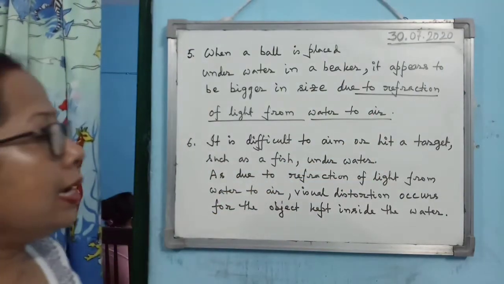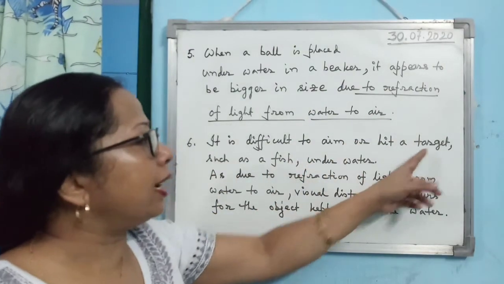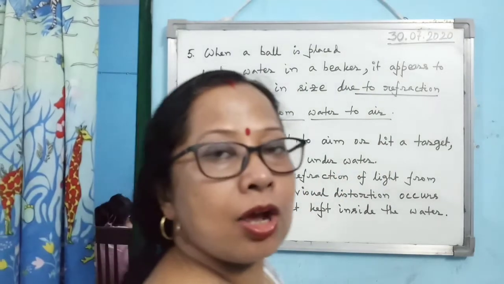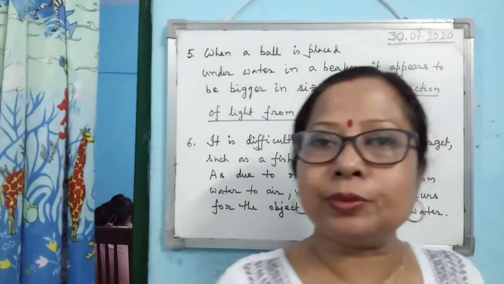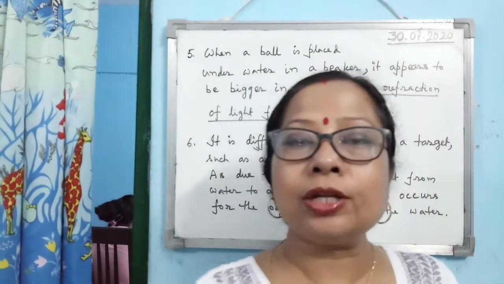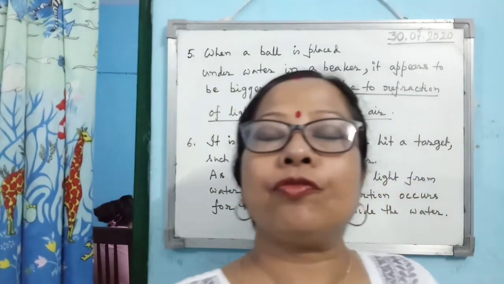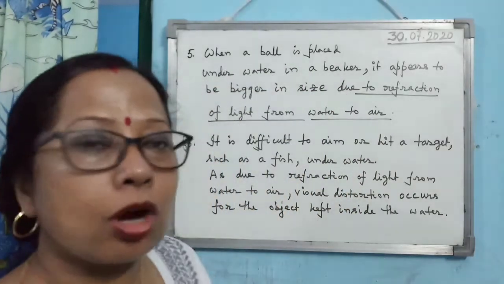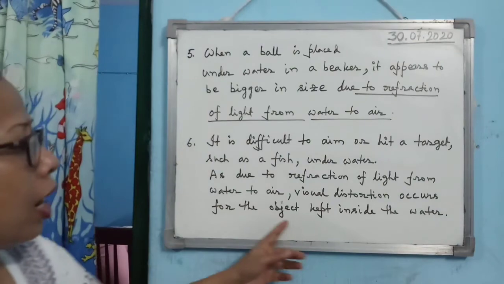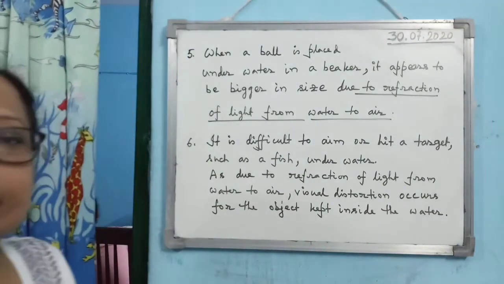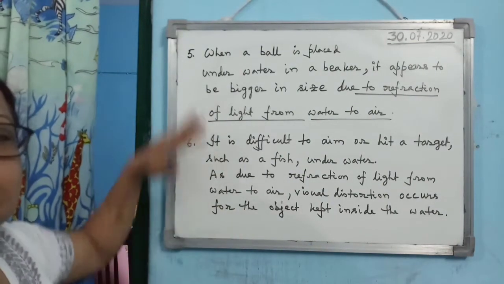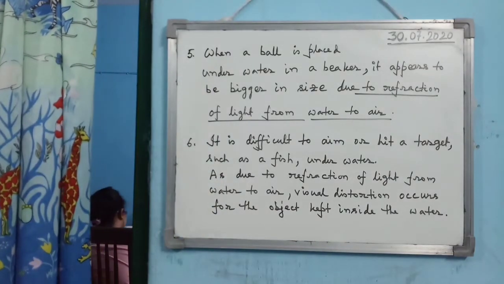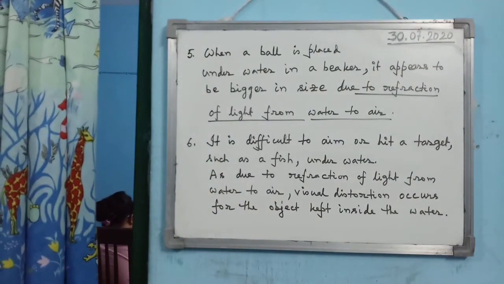Then another one: it is difficult to aim or hit a target such as a fish underwater. Or if you keep any object underwater and you want to hit it, to target it, then it becomes very difficult. Why? Due to refraction of light, visual distortion occurs for the object kept inside the water. This is the reason. So these are all practical examples of the refraction of light in our life.